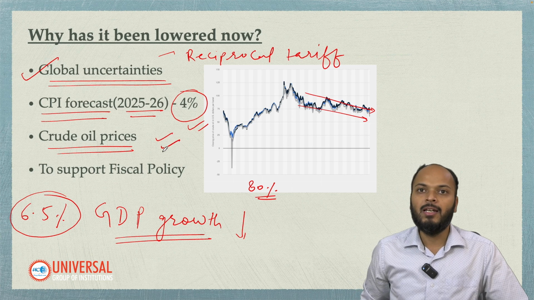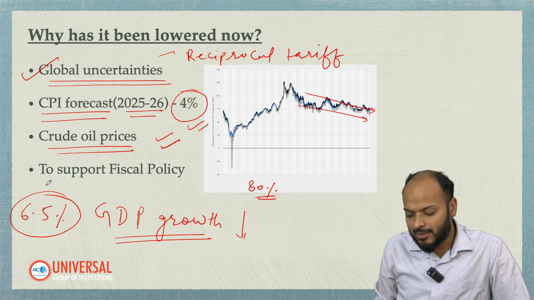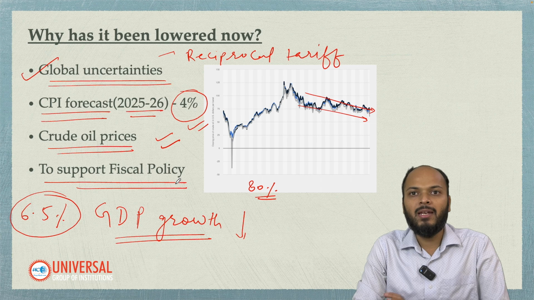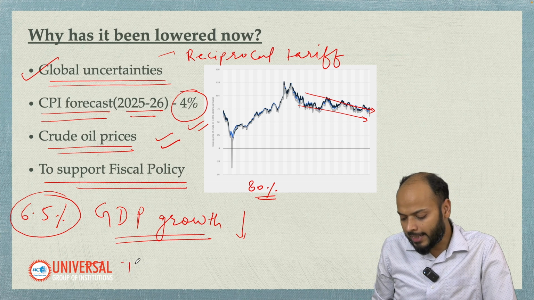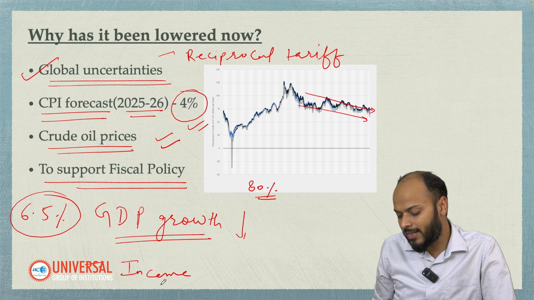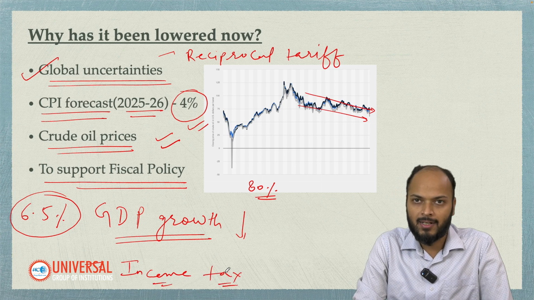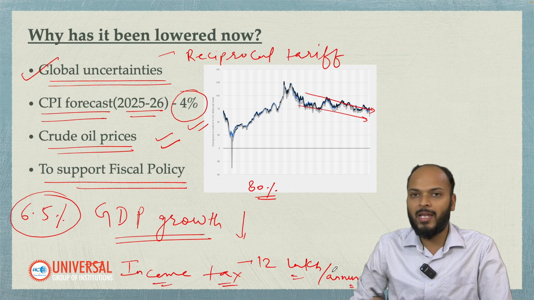That is another factor. And the last factor I would say is that this effort of RBI is to support the fiscal policy of the government, as we have seen that many decisions have been taken by the government in order to increase the disposable income of people. For example, in the budget, the government has increased the income tax slabs in India. Now income up to 12 lakh rupees per annum requires no income tax.